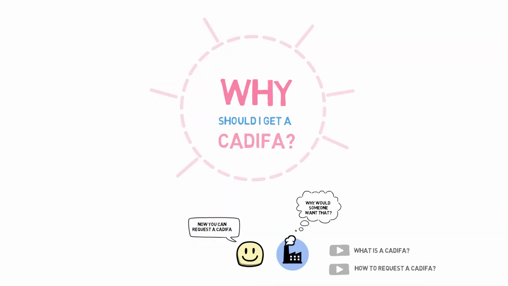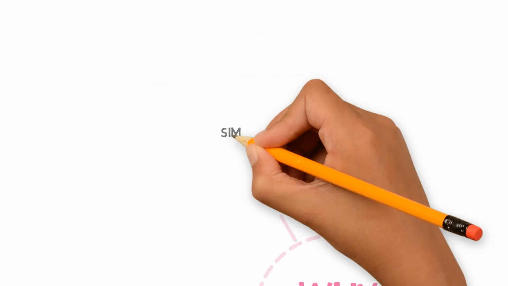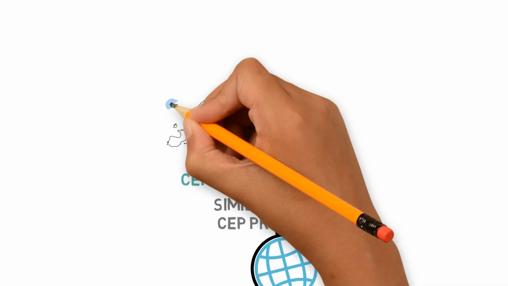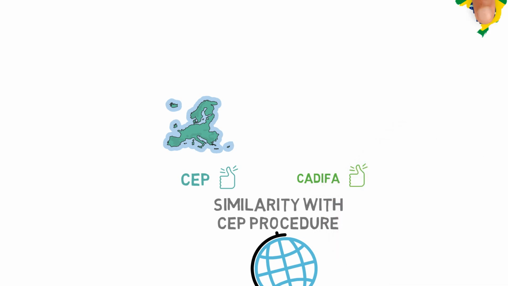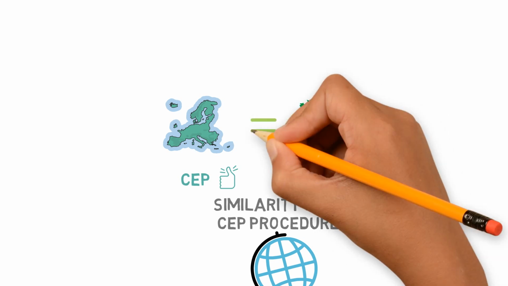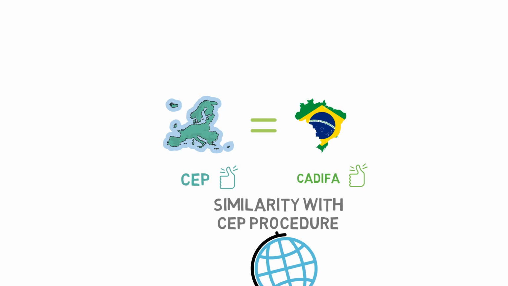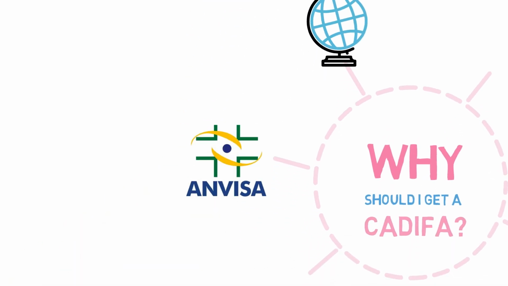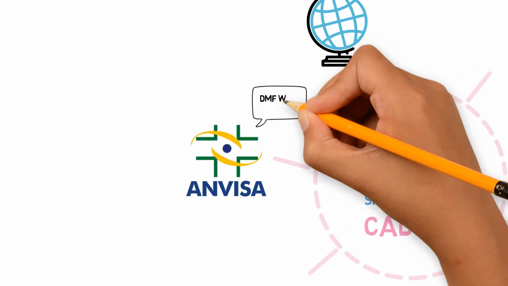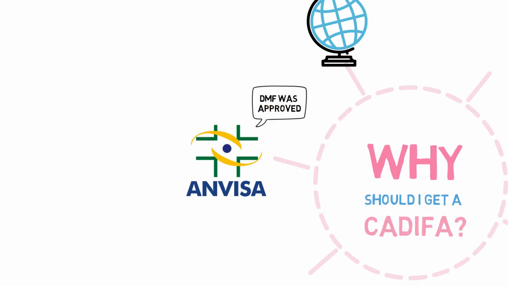there are many. A CADIFA is in Brazil something like the CEP in Europe. Do you see any advantage in getting a CEP if you market your API in Europe? Then these are the same advantages of getting a CADIFA if you want to market your API in Brazil. If you have a CADIFA, this means your DMF was already evaluated and approved by Anvisa.